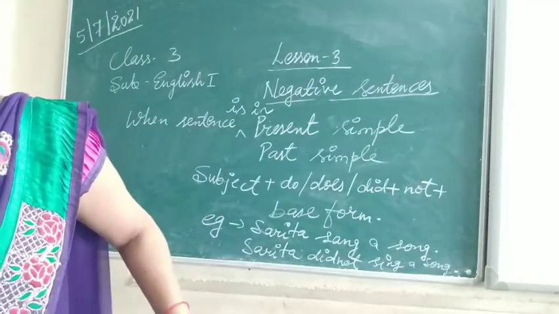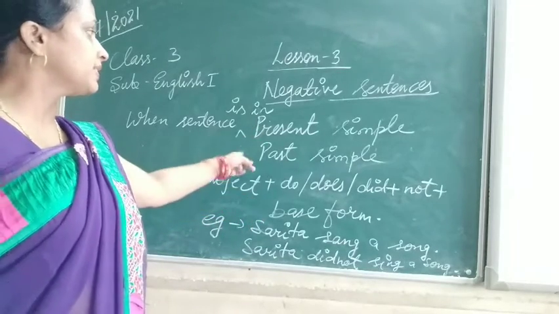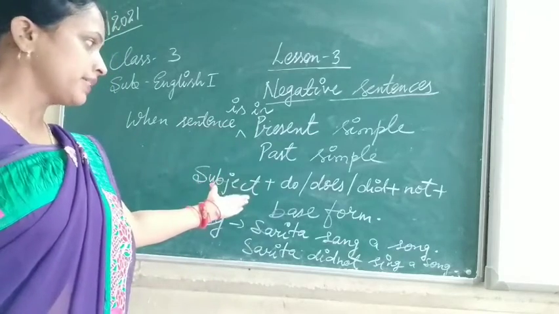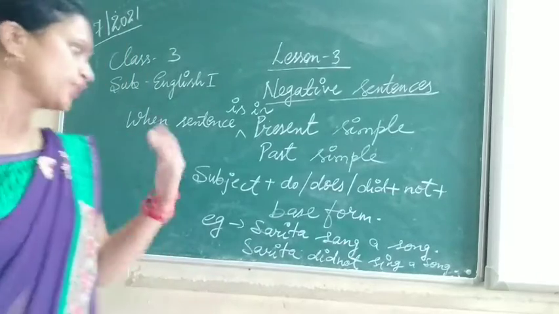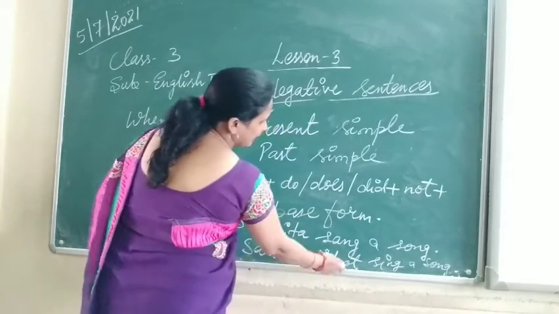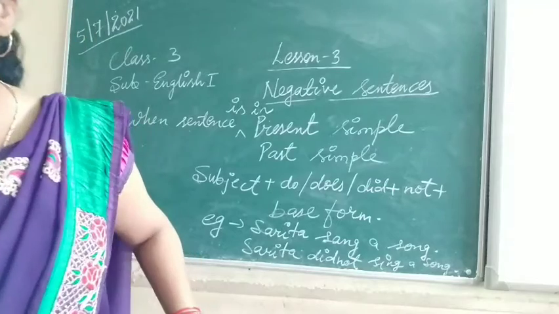Now, I think you have understood this, no? This is in which tense? It is in the past simple. So that past simple, you have changed into the negative sentence. And what we have used here? We have used not. Okay, did not.